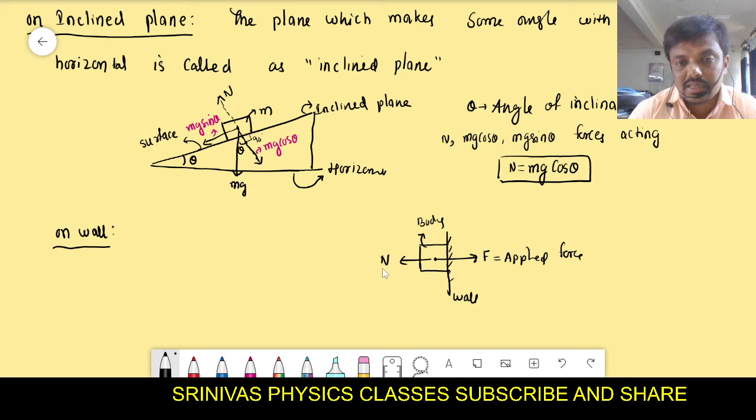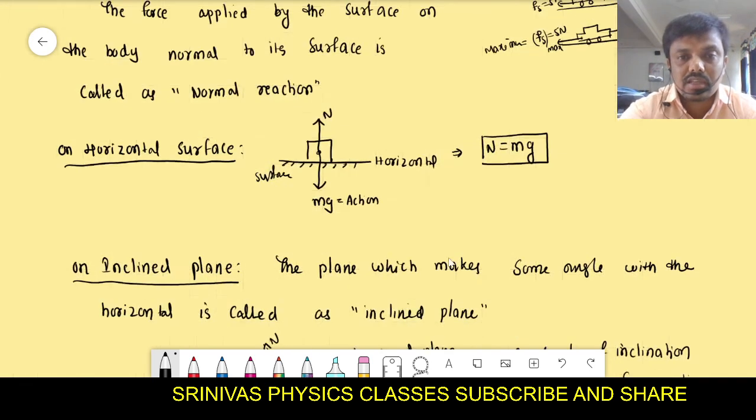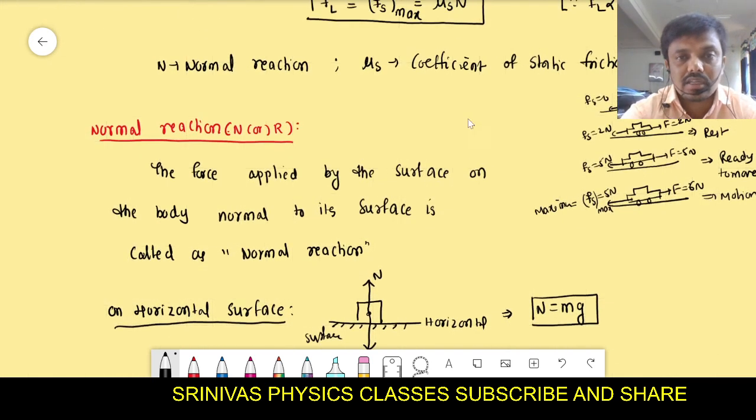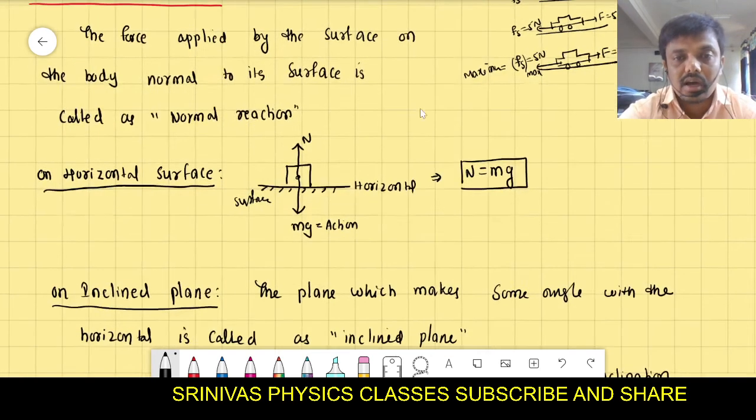That is the normal reaction. This normal reaction is perpendicular to the surface. Then the object never goes this side or that side. If it is at rest, then the normal reaction on the wall we will write as, can you tell what we write? N is equal to F. These are the formulas for the normal reaction on different surfaces you should remember, and we discussed the frictional force, static frictional force and its formula.